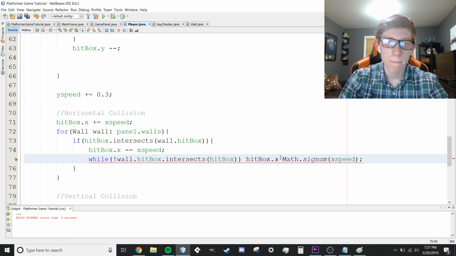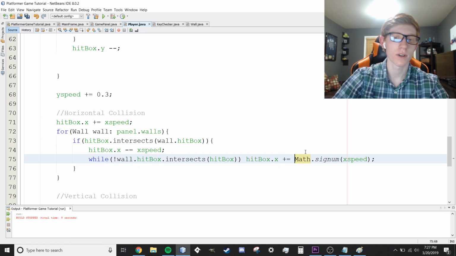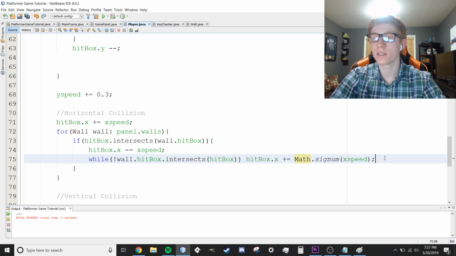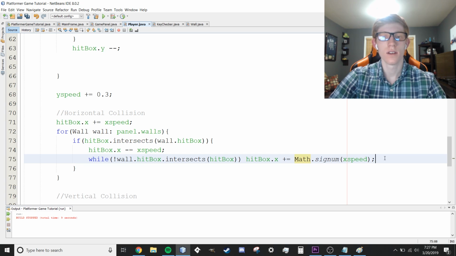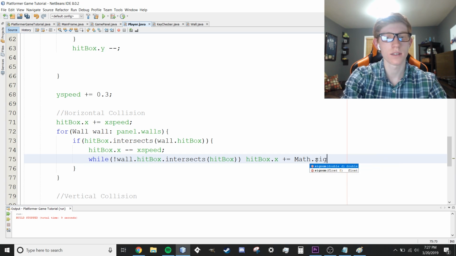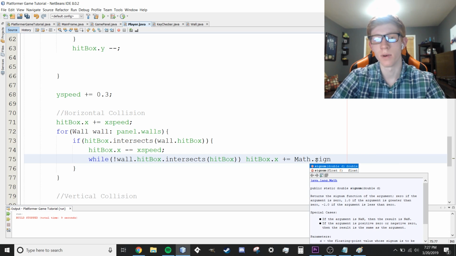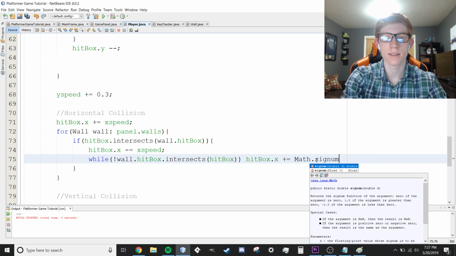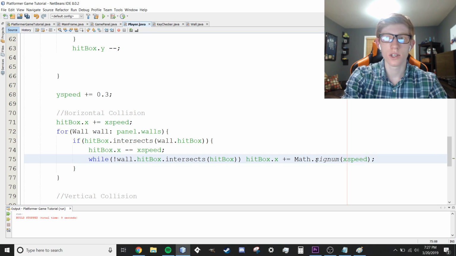So, hitbox.x plus equals. If x speed is greater than 0, then Math.signum x speed is going to be 1. If x speed is less than 0, Math.signum x speed is going to be -1. You could also divide it by its absolute value, but that's a little bit more complicated. I feel like this was a little bit easier to understand. So I'll actually show you the description right here. Math.signum. You can't see it, it's too small. But yeah, it just returns, if it's less than 0, -1, if it's greater than 0, 1. Math.signum, x speed, just like that.